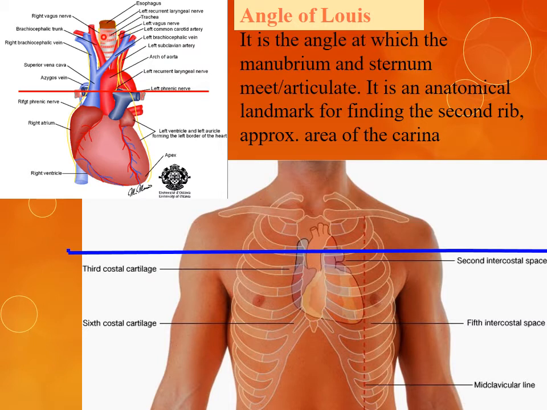So in this picture we can see this is the trachea, this is the superior vena cava, which is formed by the drainage of the right brachiocephalic and the left brachiocephalic. This is the arch of aorta with its three branches: brachiocephalic, left common carotid and the left subclavian. This is the pulmonary trunk, right and left pulmonary arteries. This is the azygous vein. This is the phrenic nerve. This is the right atrium, right ventricle, left ventricle and the left auricle.